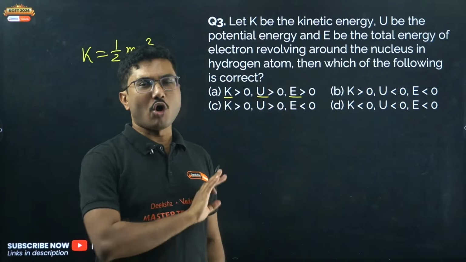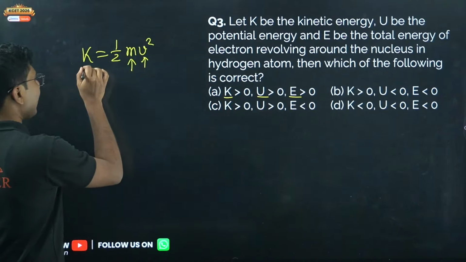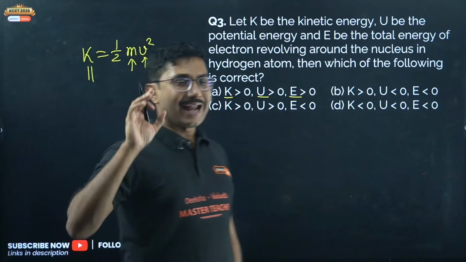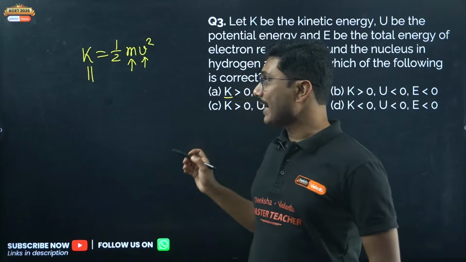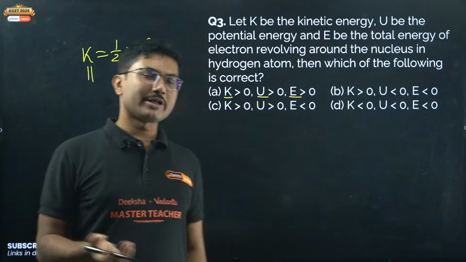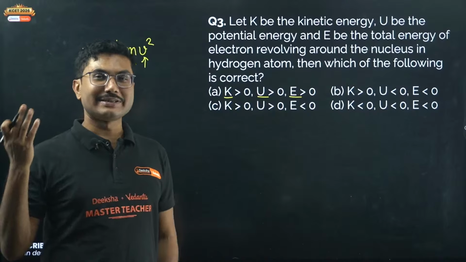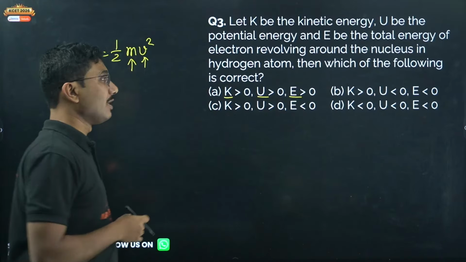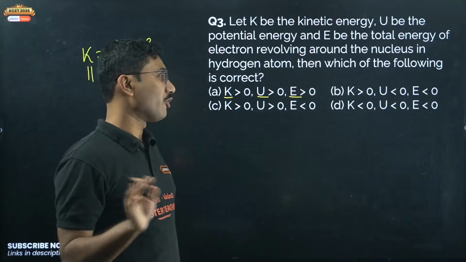Kinetic energy of any object is always positive. The smallest value kinetic energy can have is 0, that means it's static. Otherwise kinetic energy cannot be negative. You learned it in your first PU, maybe you have forgotten.